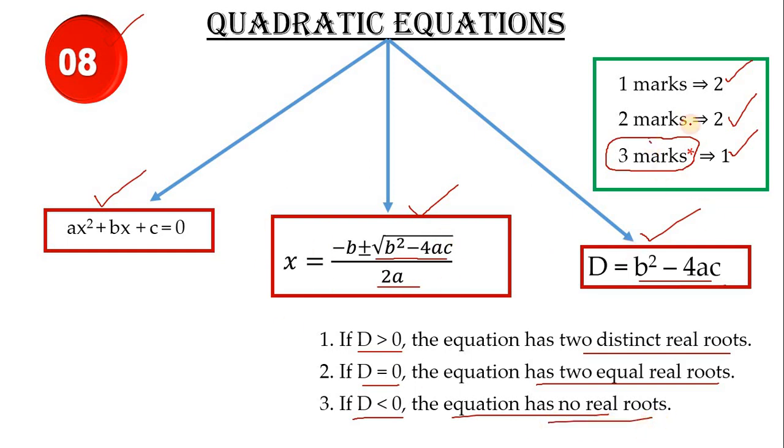And guessing the 3 mark question is difficult. We cannot guess which kind of questions they may ask, but definitely you can score 5 marks from this chapter. How 5 marks? See here, 1 mark 2 questions you can easily answer, and 2 mark 2 questions you can answer. So 2 mark 2 questions means 4 marks, and here 1 mark, even if you leave one question, 1 mark you may easily get. So actually you can score 6 marks easily, I have just mentioned 5 marks here, that's all.